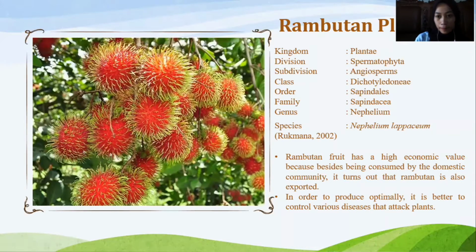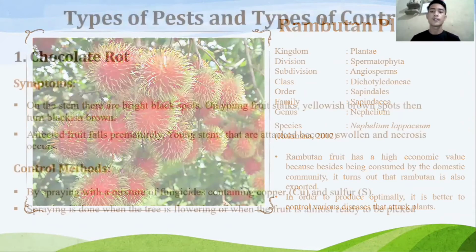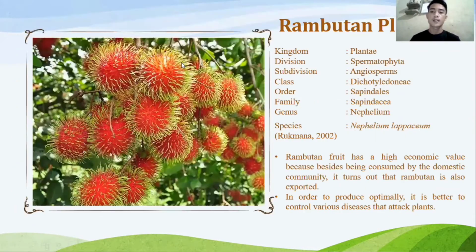Rambutan plants. Kingdom Plantae, division Spermatophyta, subdivision Angiospermae, class Dicotyledon, ordo Sapindales, family Sapindaceae, genus Nephelium, and species Nephelium lappaceum.